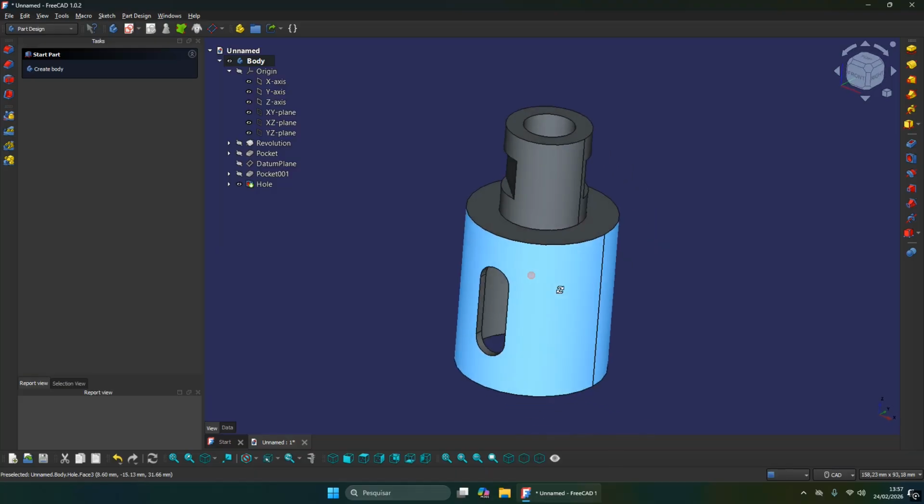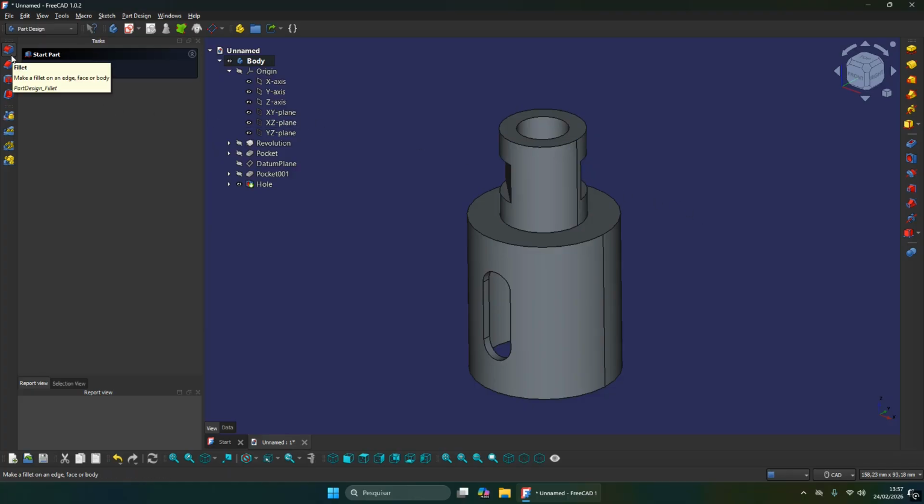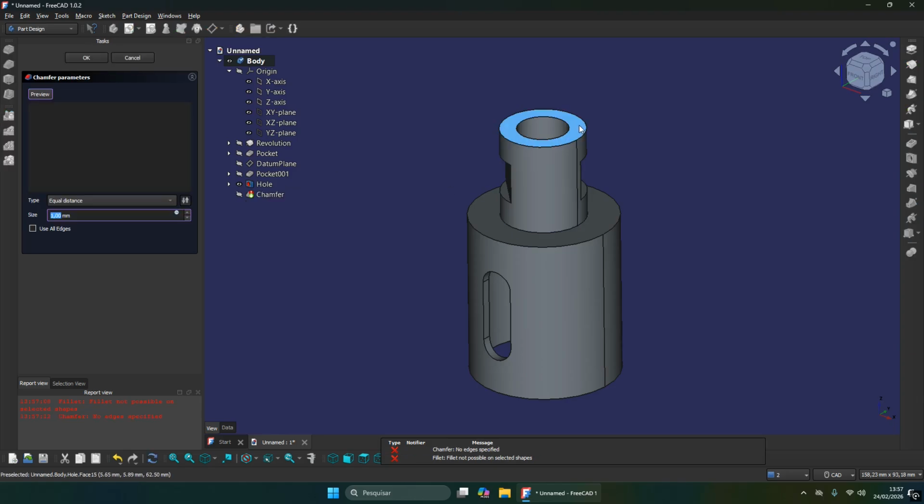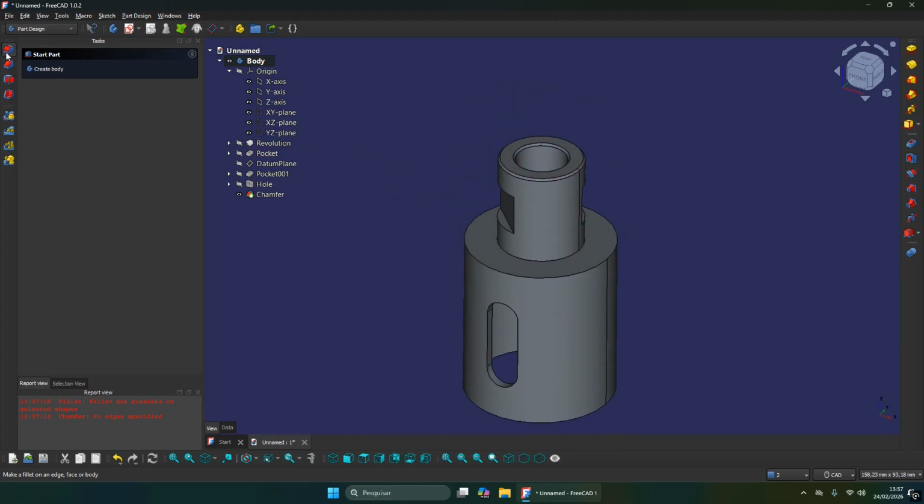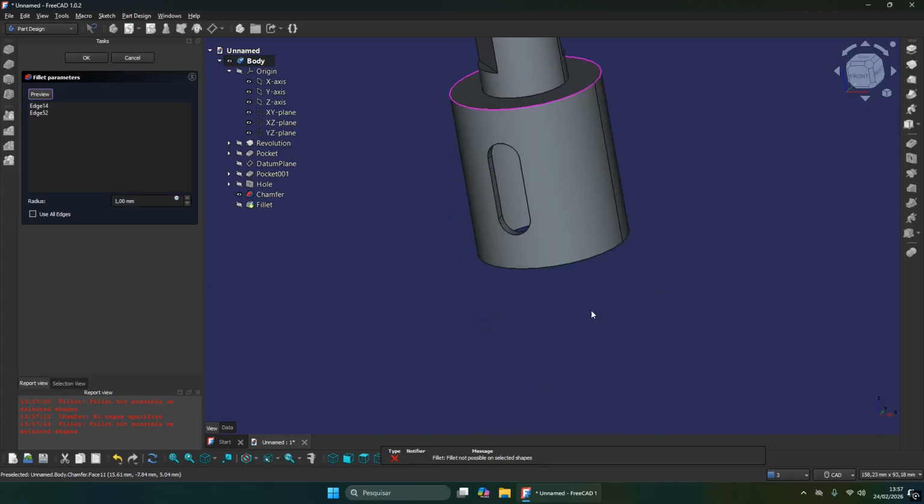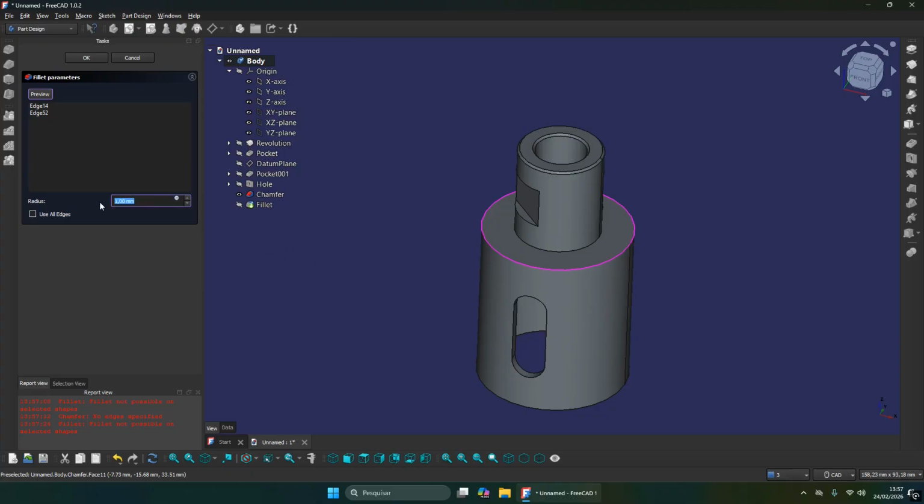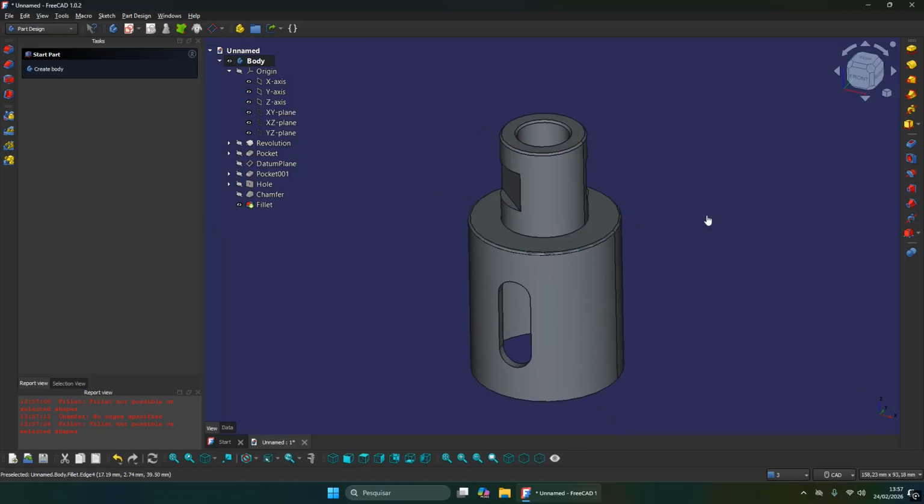We're almost finished with our part. Now I ask you guys to go here on chamfer command. Oh, sorry, wrong. Chamfer command. Select this face and I want half millimeter right here. Okay, now let's go to fillet command. Select this edge and this edge and half millimeter as radius. Okay, our part is complete.